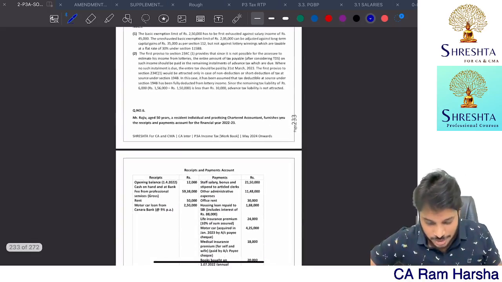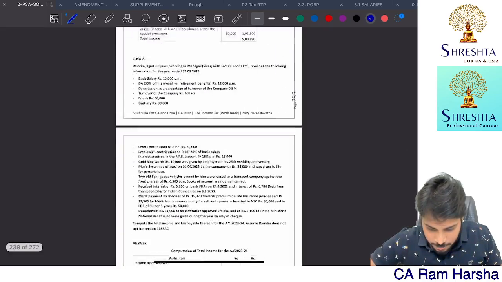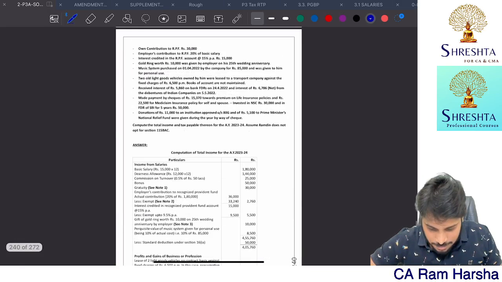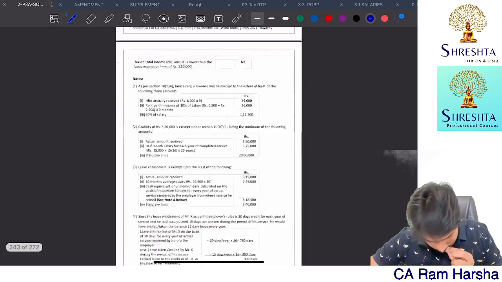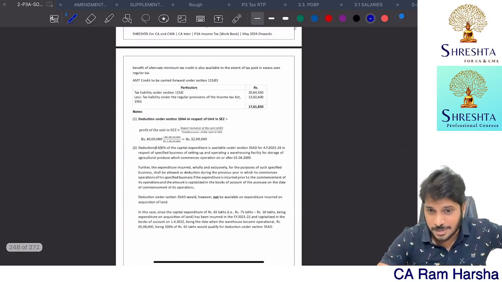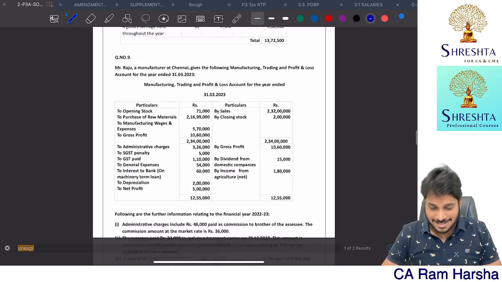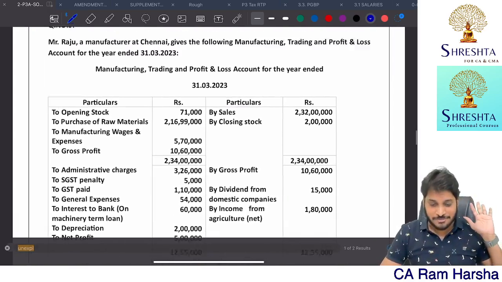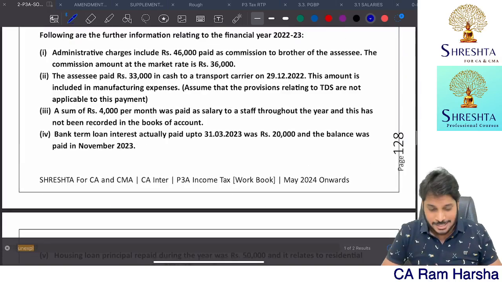Somewhere I've seen this question. Yeah, I found it. In PGBP only this problem is there. Exact problem. Only the numbers are different. Exact problem. As it is, you can see the adjustments, all that.